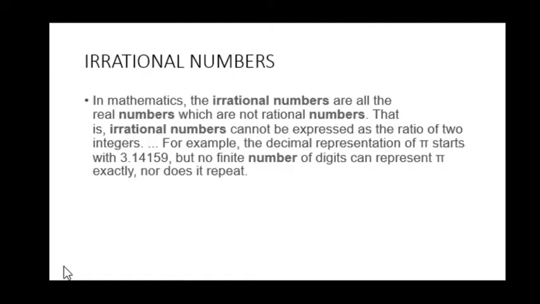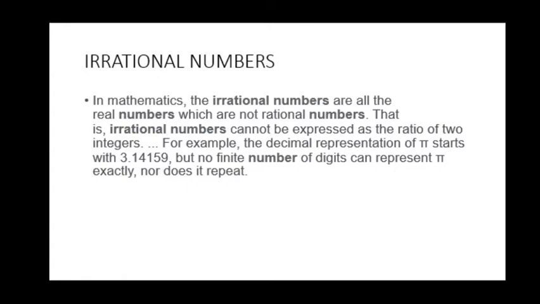That is of irrational number. Alright. I'm just reading out the definition of irrational number. It says the irrational numbers are the numbers which are not the rational numbers. Irrational numbers cannot be expressed as the ratio of p upon q, that is as the ratio of two integers. Alright.